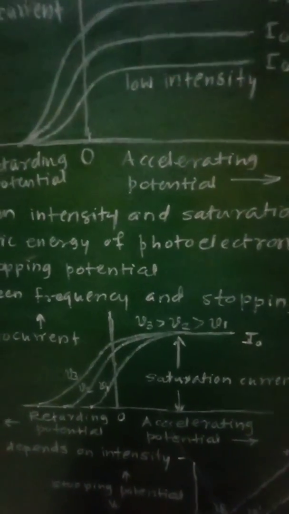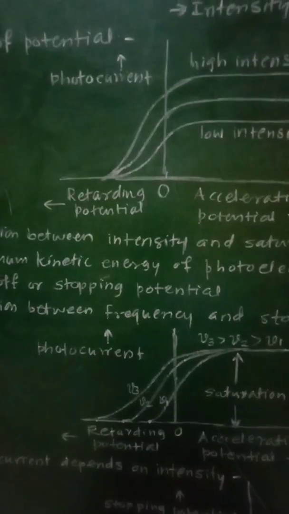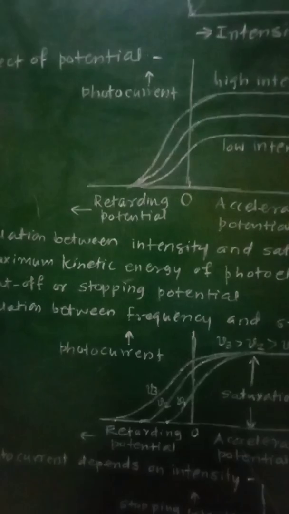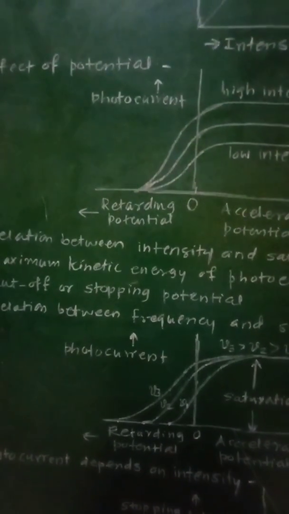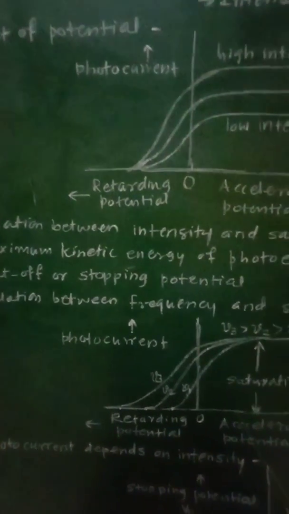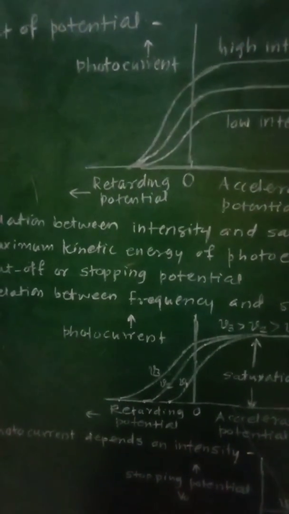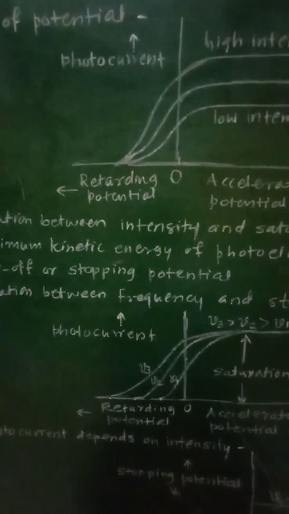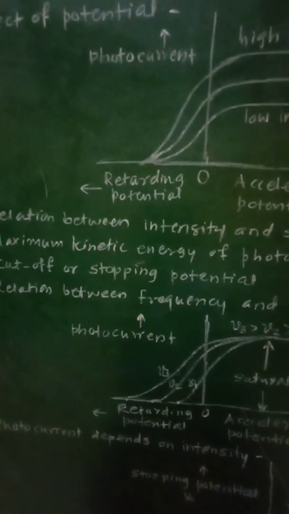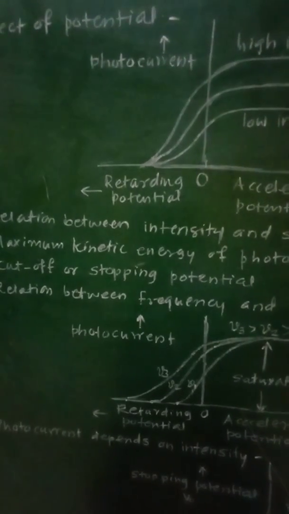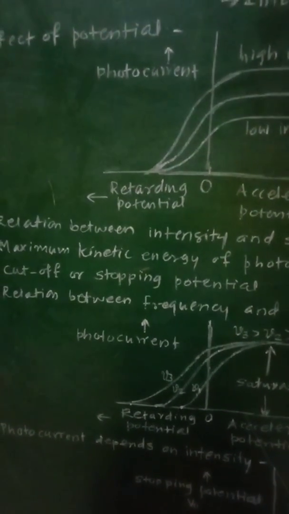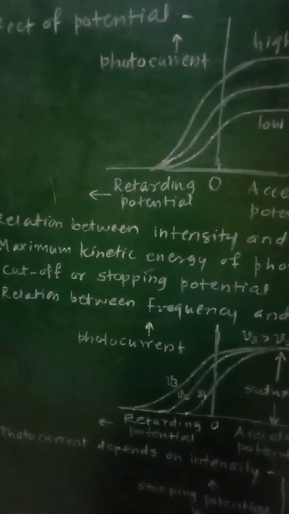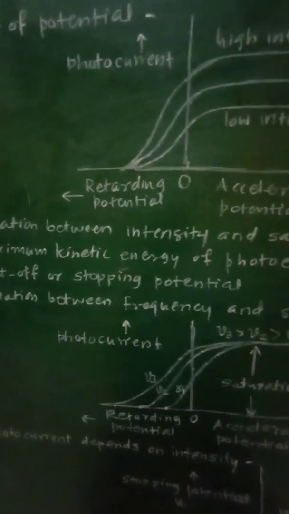In this case, the accelerating voltage and incident frequency are both kept fixed, both kept constant, and if the intensity of incident radiation is increased, the value of saturation current also increases proportionately.